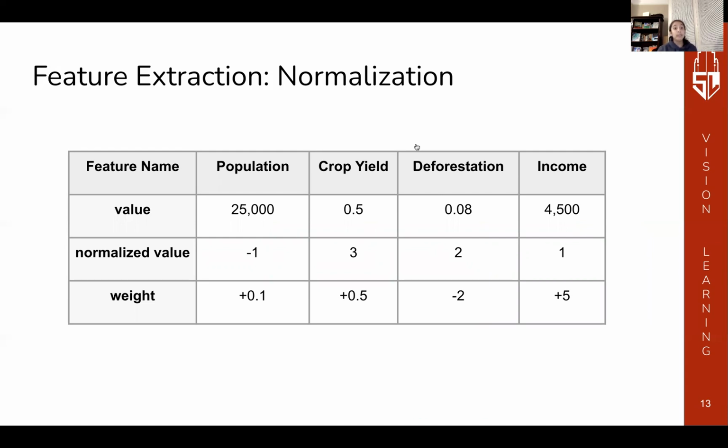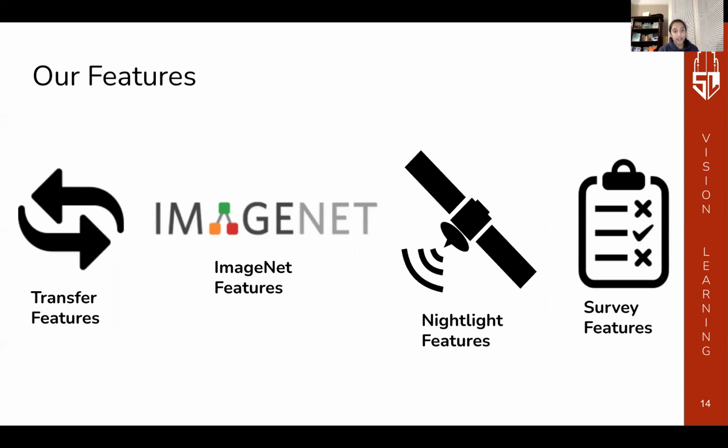For example, we may weigh population much more than crop yields in this example because the population values are very large. With normalization, we can compare these two values on the same scale. Now I'll talk about the features that were used in our project.